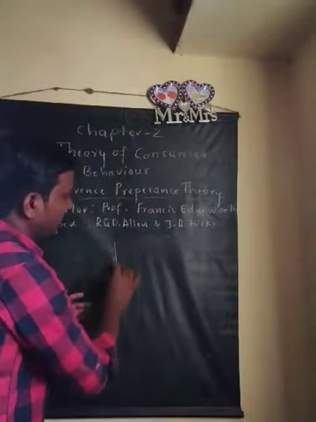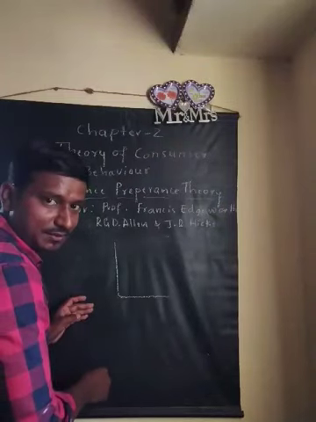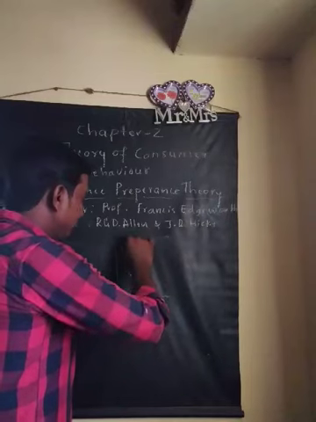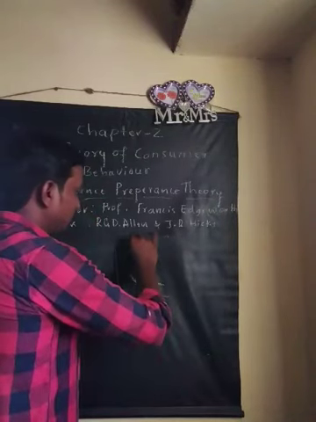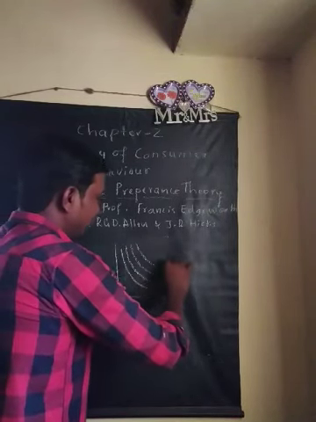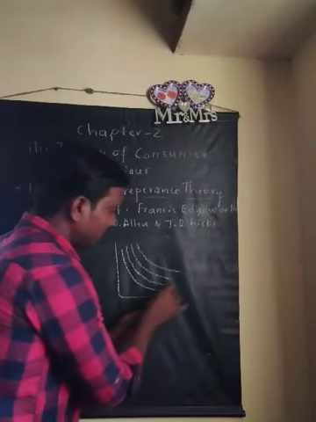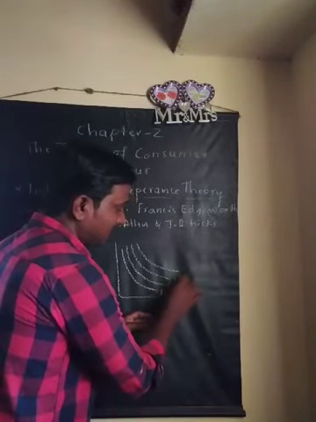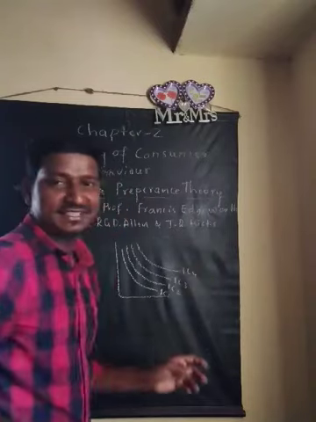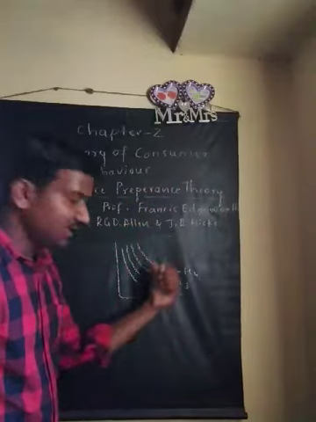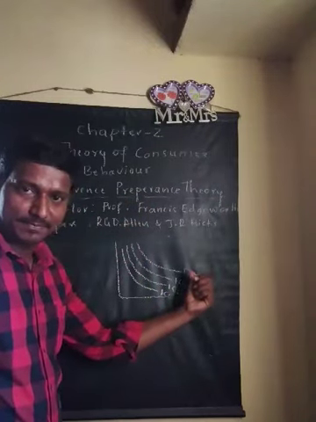So how will it be? This is the OX axis and Y axis. This is one indifference curve, another indifference curve, and one more indifference curve, and like this it goes on. So the first one is IC1, the second is IC2, this is IC3, and this is IC4. IC means what? Indifference curves. So this is the indifference map.